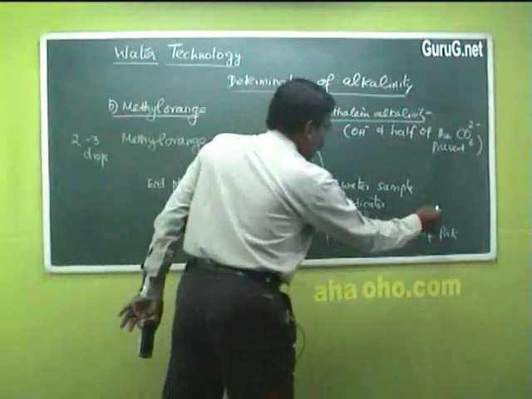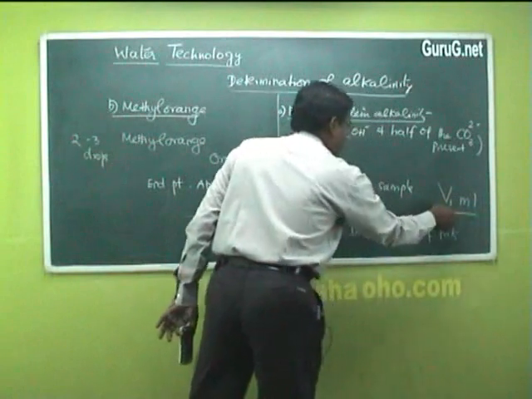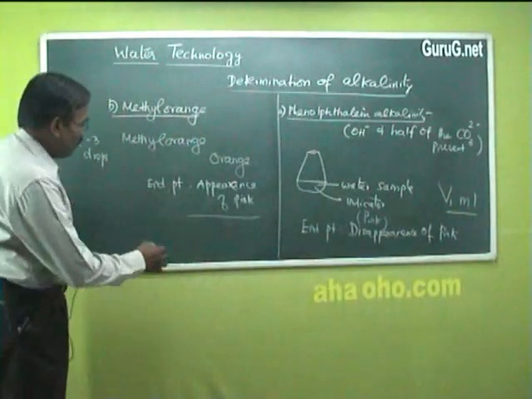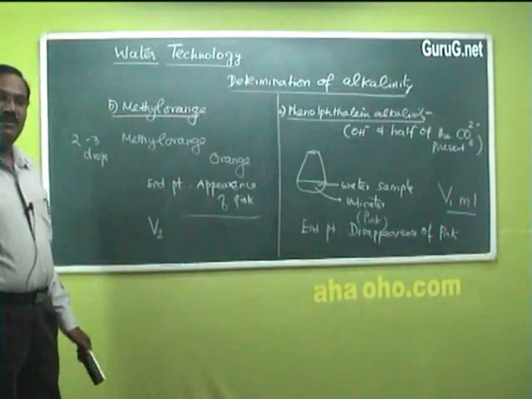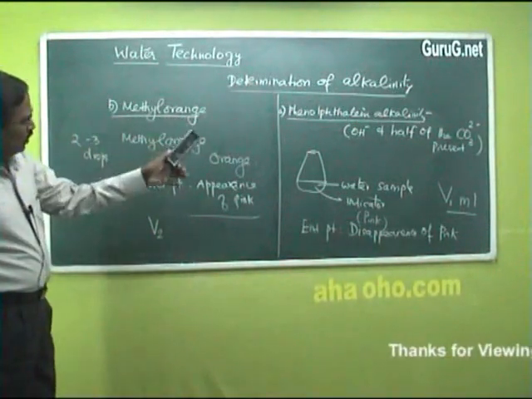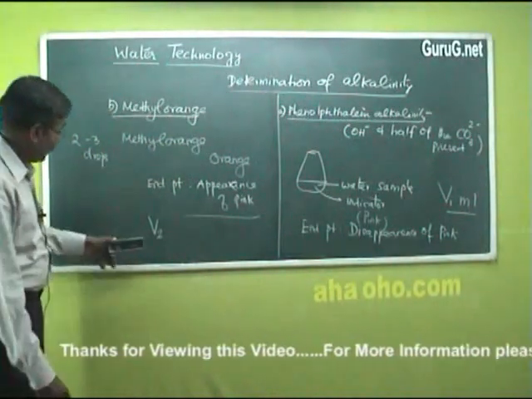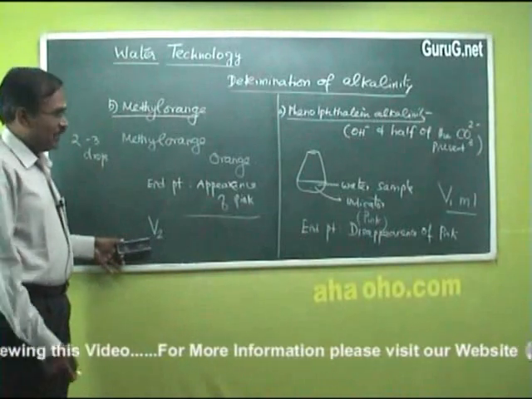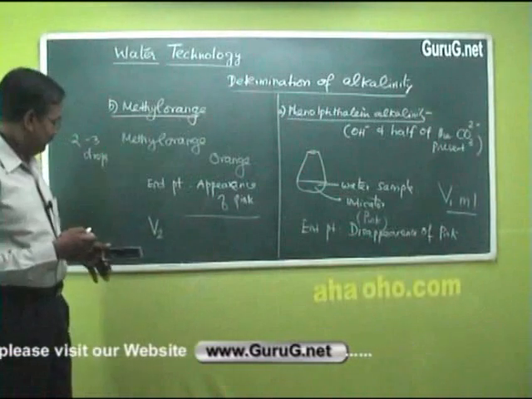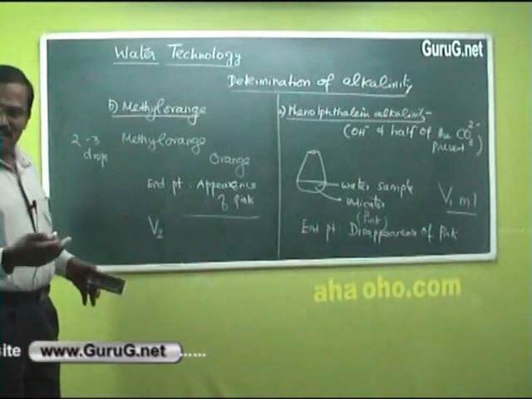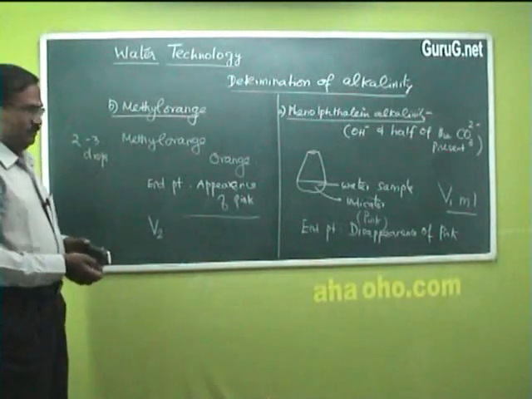Let me say the volume of acid consumed here is V1 ml and the volume of acid consumed here is V2 ml. V2 is the volume of acid after V1 ml, so V2 is the extra acid consumed by methyl orange alone.